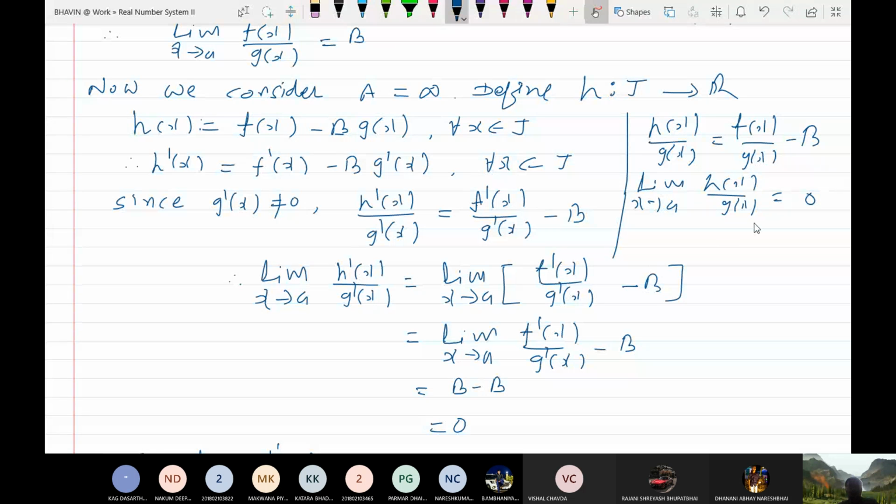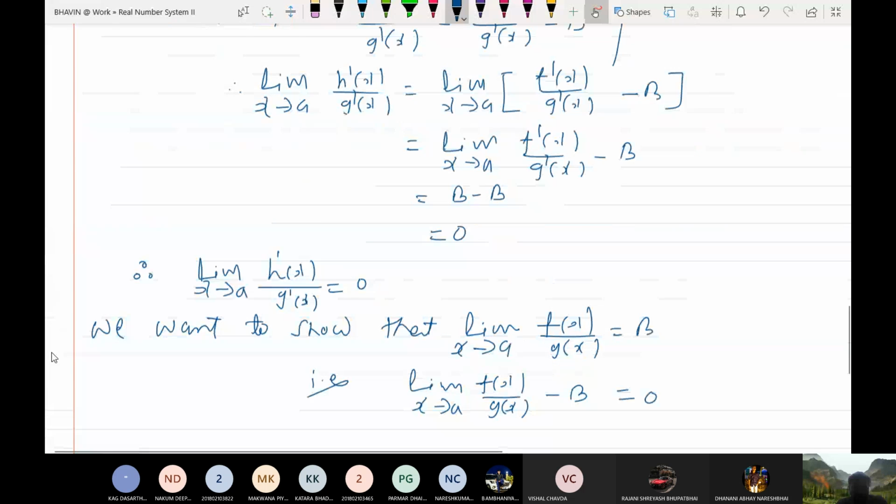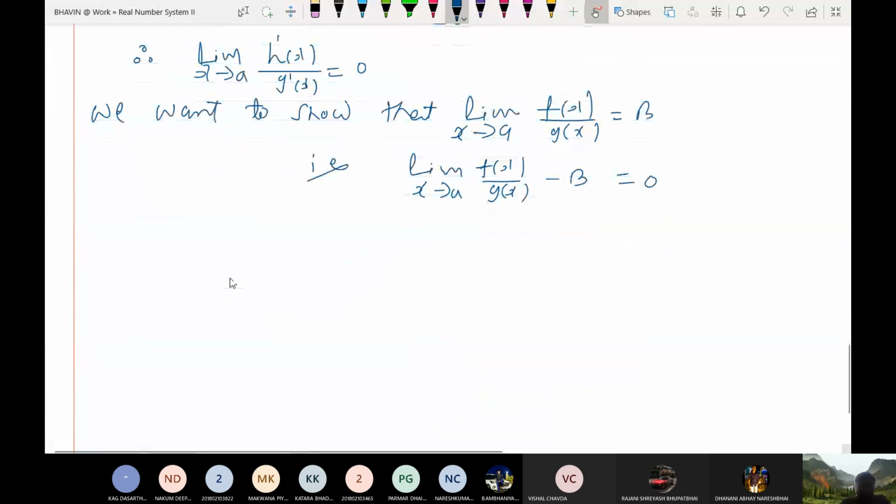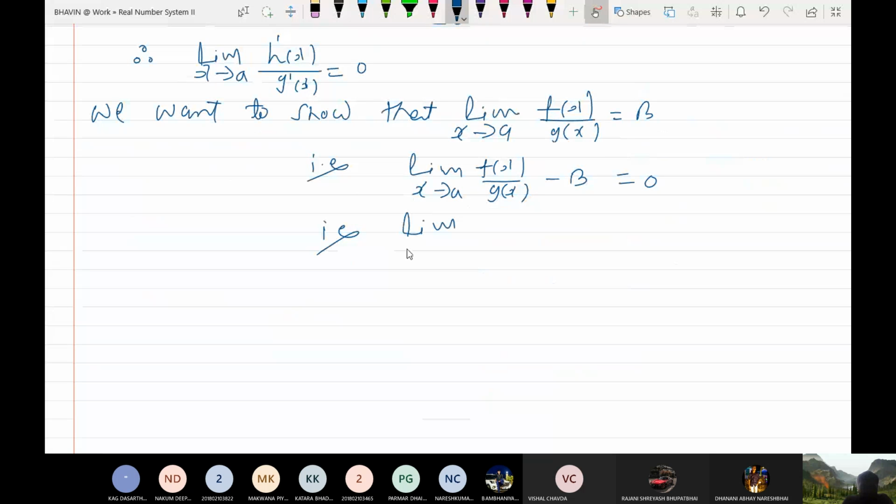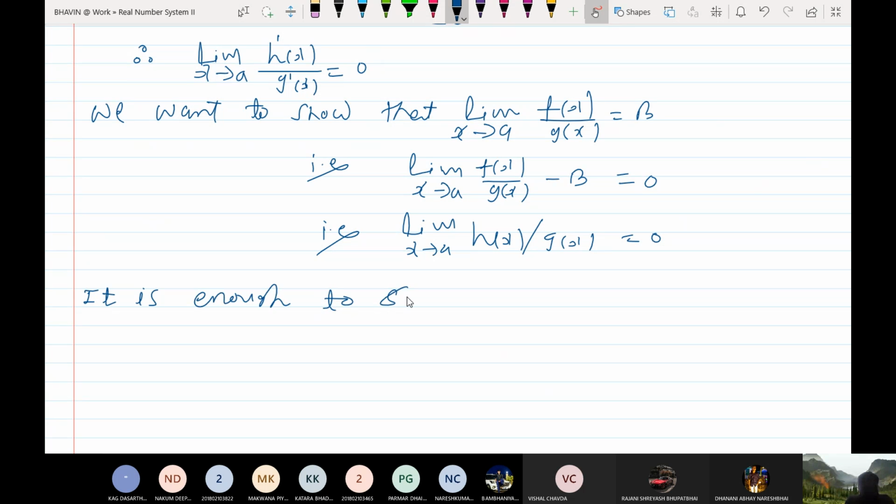So it is enough to show that limit x tends to a, h(x) upon g(x) is equal to 0.